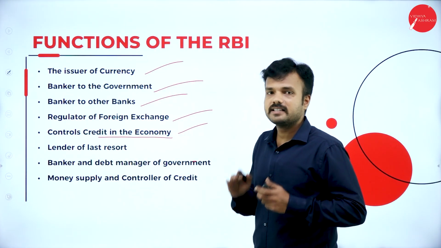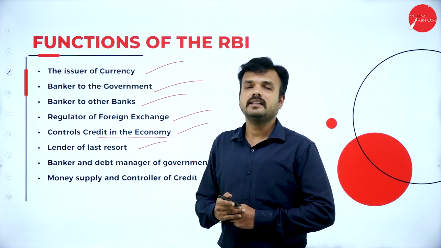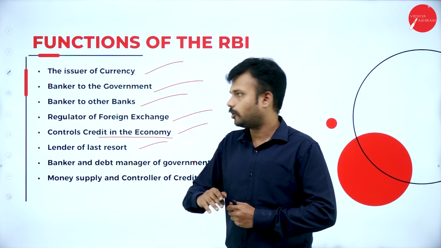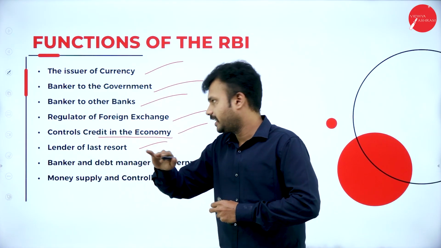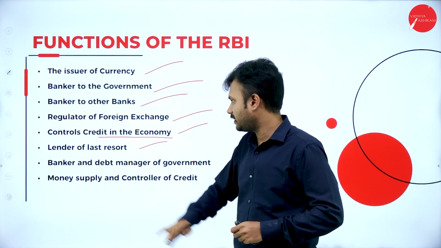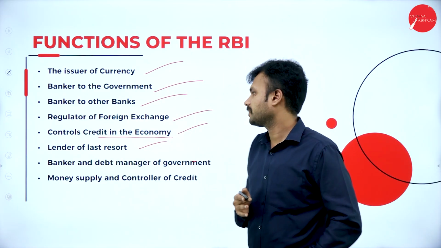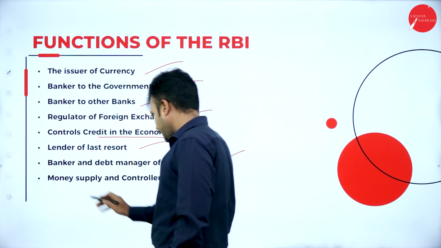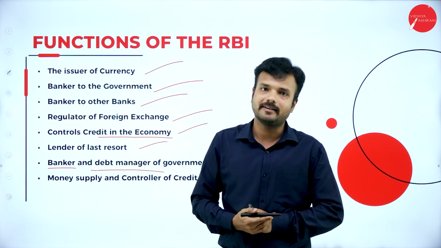of India. Reserve Bank of India as a lender of last resort. In cases of emergency, the domestic banks and commercial banks can borrow loan from Reserve Bank of India by pledging the eligible security in Reserve Bank of India. Hence, we can say that Reserve Bank of India acts as a lender of last resort. Banker and debt manager of government. So, Reserve Bank of India acts as a banker and also debt manager of a government, right?